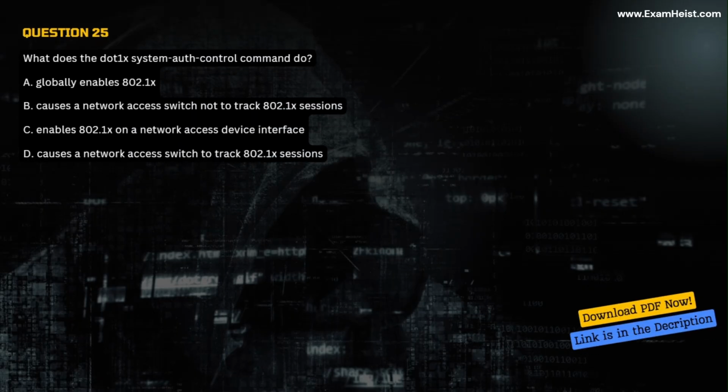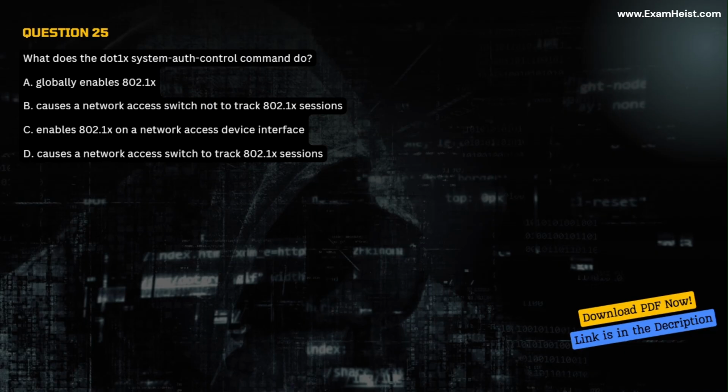Question 25. What does the dot1x system-auth-control command do? A. Globally enables 802.1x. B. Causes a network access switch to track 802.1x sessions. C. Enables 802.1x on a network access device interface.